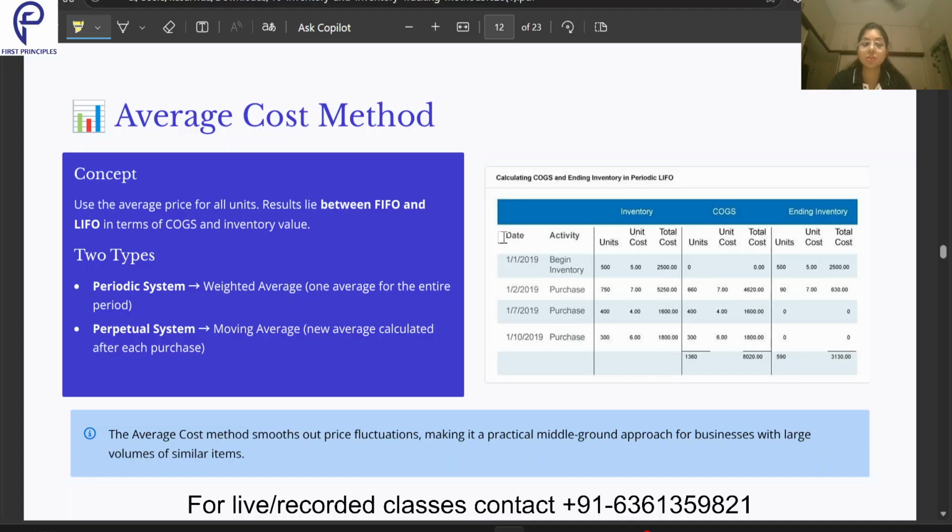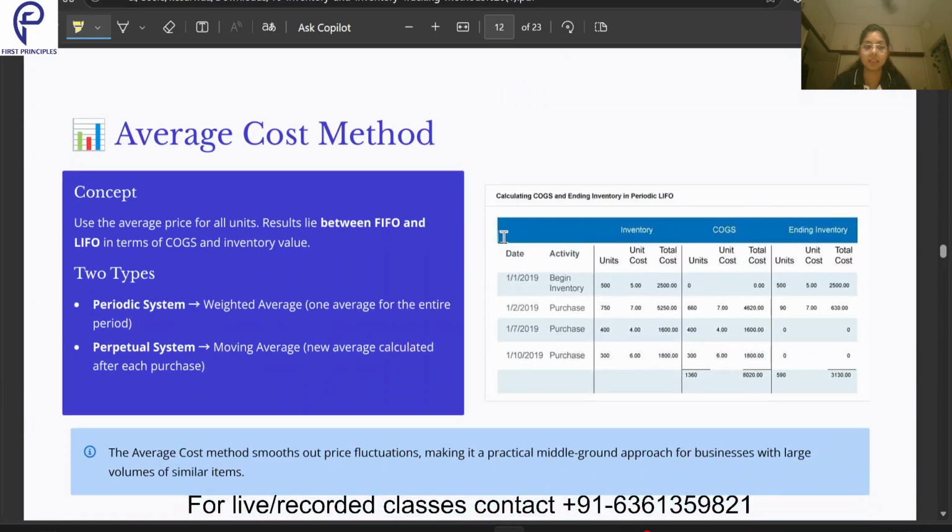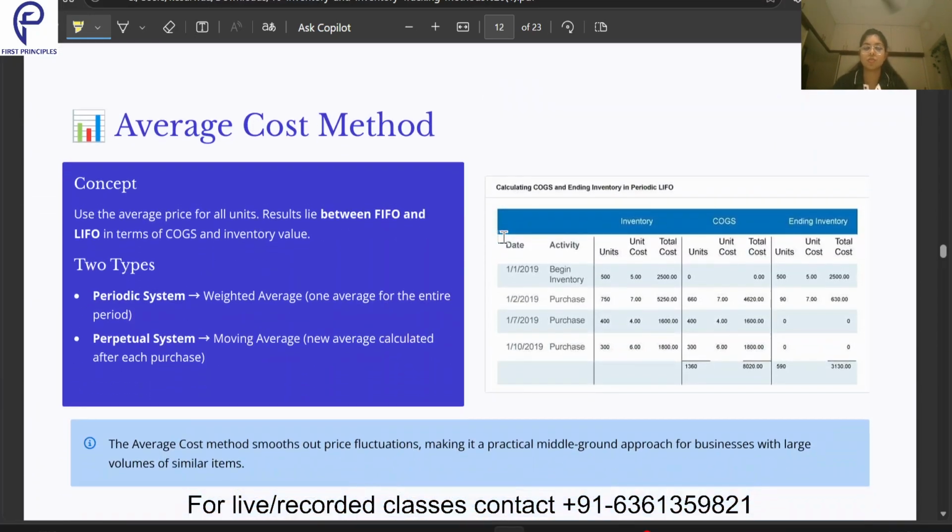Now in the case of the average cost method, there are two systems. One is the periodic system, and one is the perpetual system. In the periodic system, we follow the weighted average method, and in the perpetual system, we follow the moving average method. What periodic and perpetual are is explained in the subsequent slides, and we will discuss it then. But that's what the average cost method is: we take an average price for all the units, and that's how we do the calculation. It will be very clear with the help of the examples.